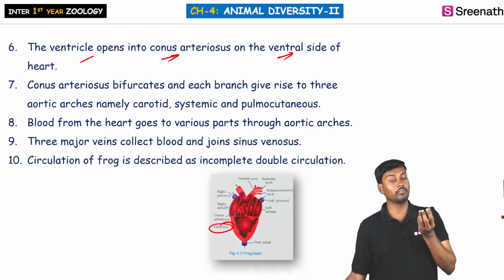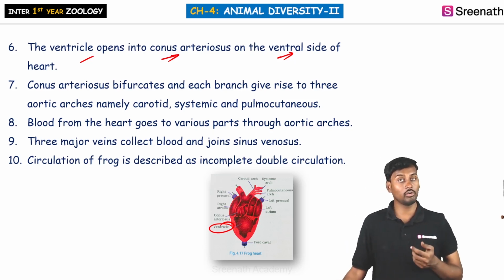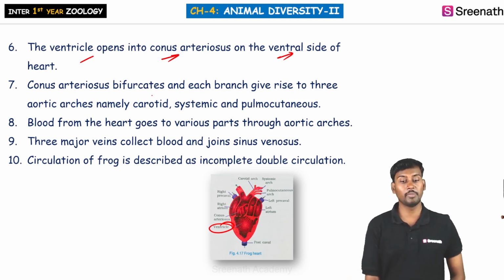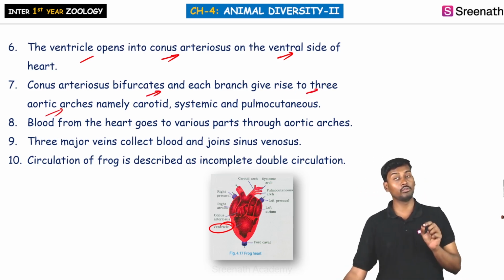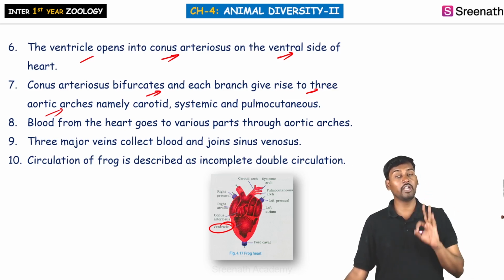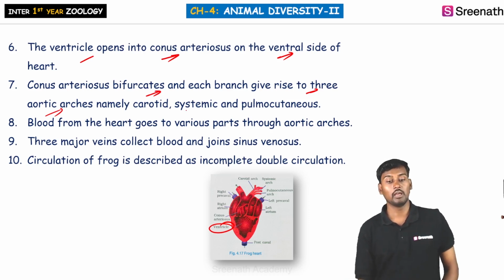So the ventricle opens into another chamber called the conus arteriosus, which is present on the ventral side of the heart, and this bifurcates into three different aortic arches. The conus arteriosus is the biggest one arising from the ventricle, and it is divided into 3 different lanes: the carotid arch, the systemic arch, and the pulmocutaneous arch.